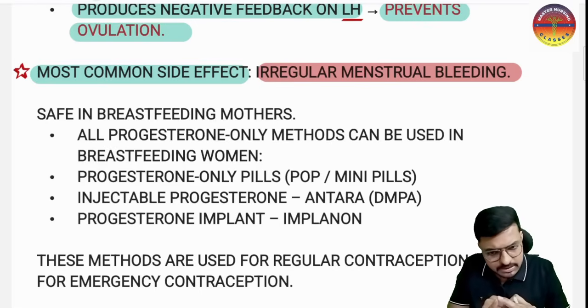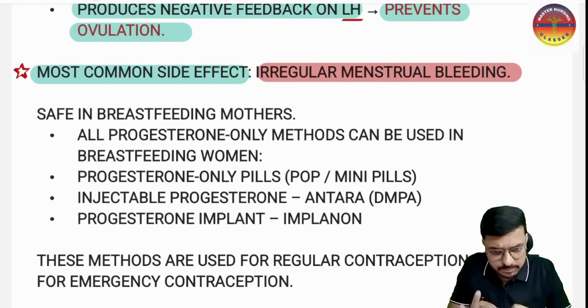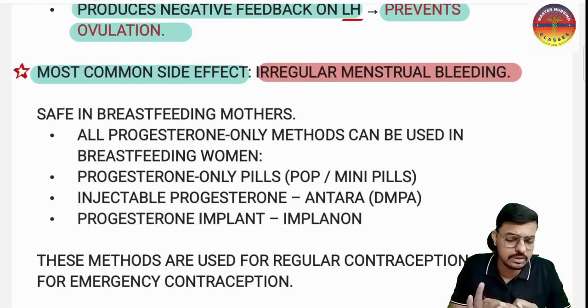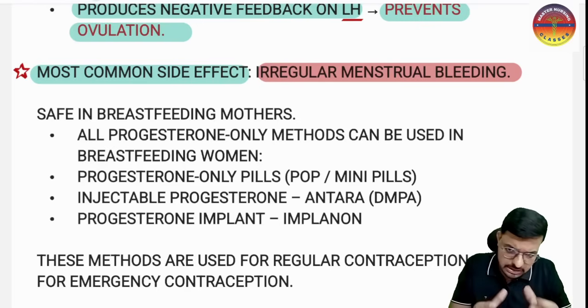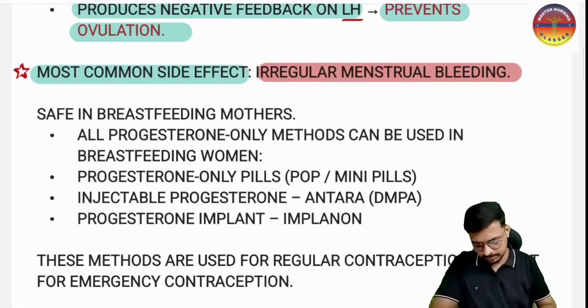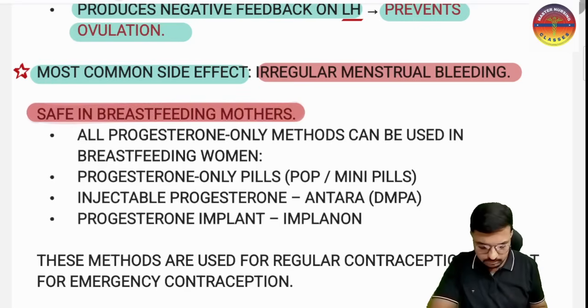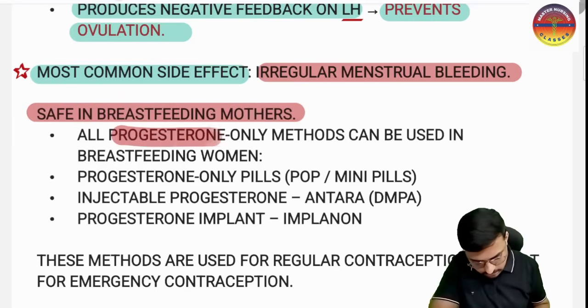So DMPA is safe in breastfeeding. Implanon is safe in breastfeeding. The progesterone only pill is safe in breastfeeding, and the hormonal IUCD is also safe in breastfeeding. But these are not used as emergency contraceptives. Remember, here we have a very important statement: safe in breastfeeding mothers. That is all the progesterone only methods.